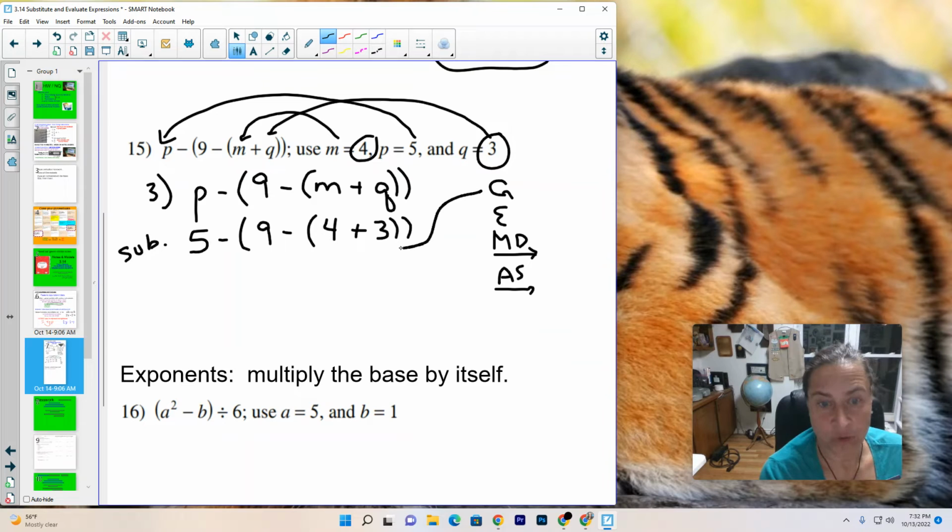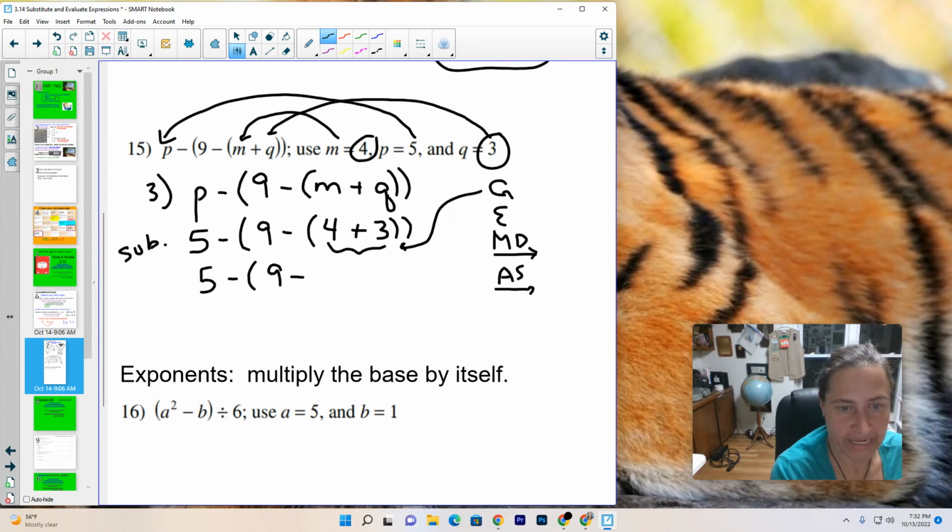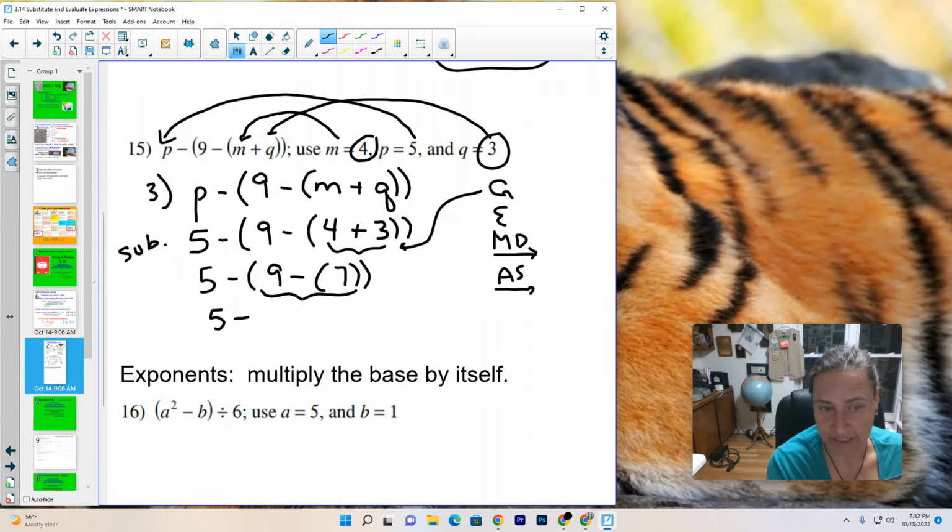So I have a bunch of grouping symbols. 4 plus 3 is first. So we have 5 minus parentheses 9 minus 4 plus 3 is 7. Okay. Now we're going to do what's inside these parentheses. So this is still 5 minus 9 minus 7. So this is a positive 7 and a positive 9. I have 9 good guys.